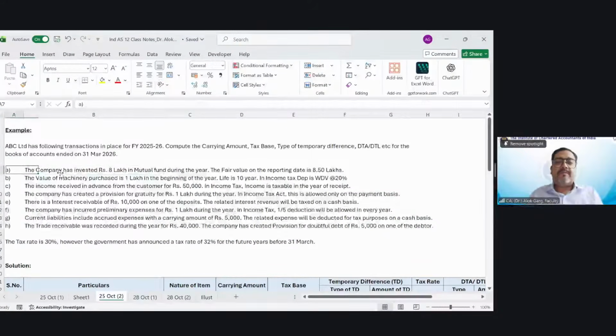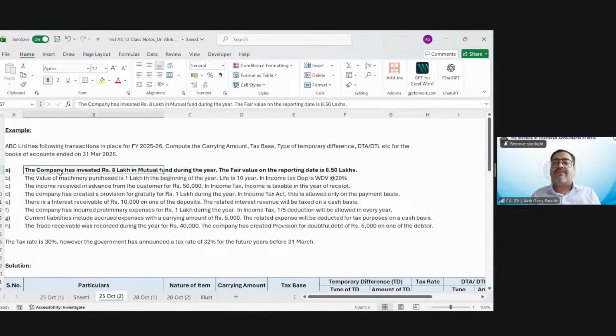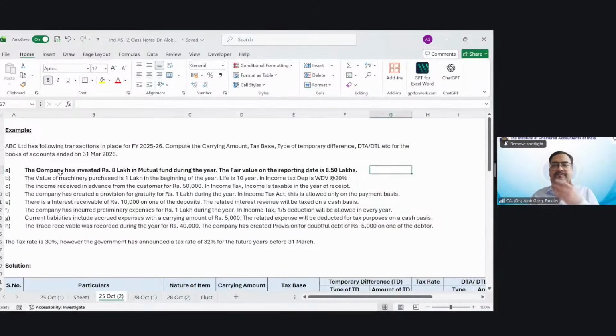Point number A. The company has invested 8 lakh rupees in mutual fund during the current year. The fair value on the reporting date is 8.5 lakhs. Friends, income tax ignores this fair valuation. But in the books of accounts, as per Indian accounting standard, this financial asset has to be measured at fair value. So the cost is 8 lakh, the fair value is 8.5 lakh.